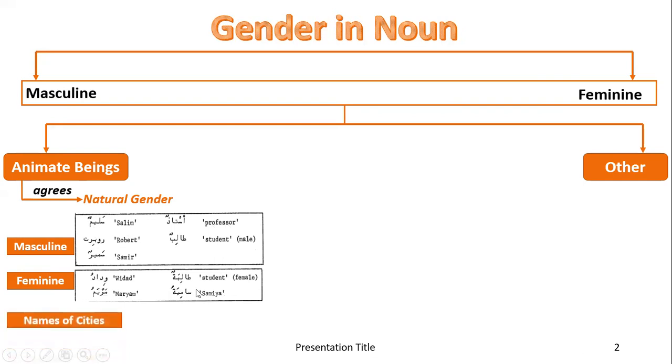Now, also names of cities like Beirut or Karachi, all these names of cities are feminine. I think I should write it here that they are all feminine.